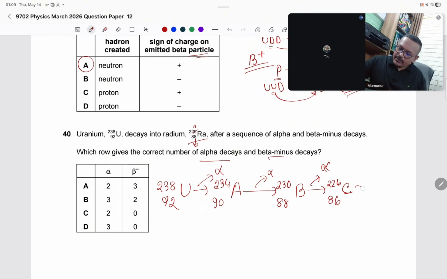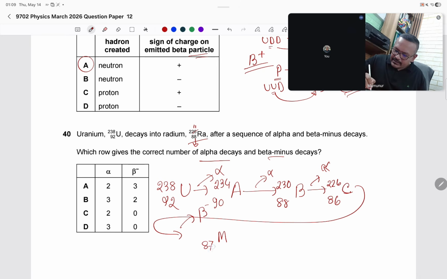Suppose M is forming, and there is an emission of beta decay, atomic number plus 1, beta minus decay. 86 is becoming 87, and again it is 226. And yes, we are getting the radium now.